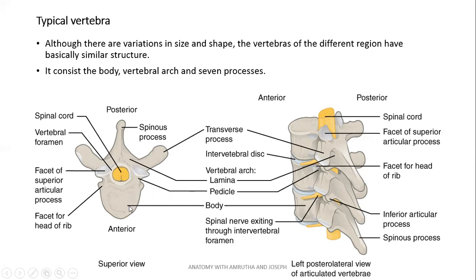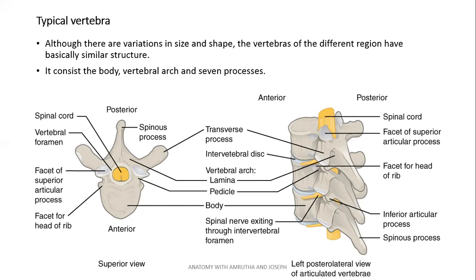Now the shape of the vertebra in different regions varies from cervical to the coccyx region. But the change in shape is not abrupt. There's a slow transition from each region.